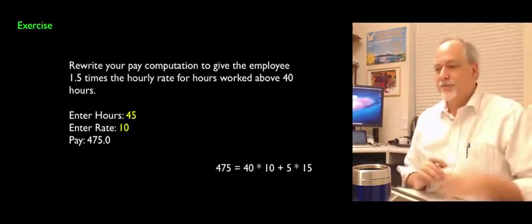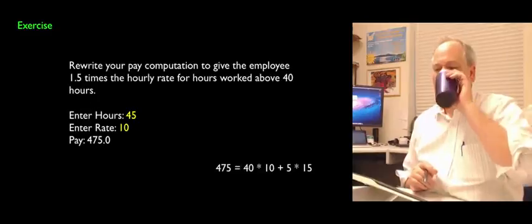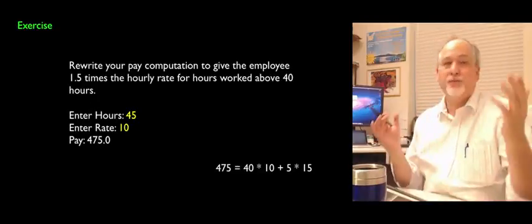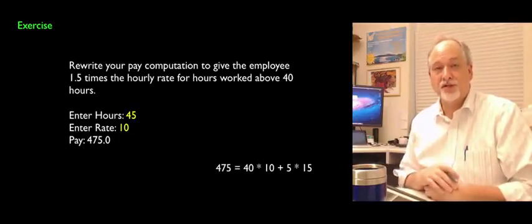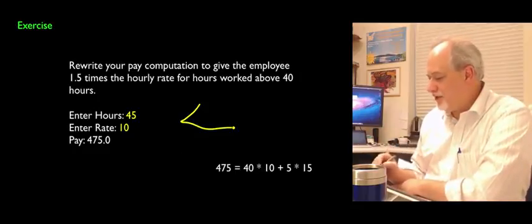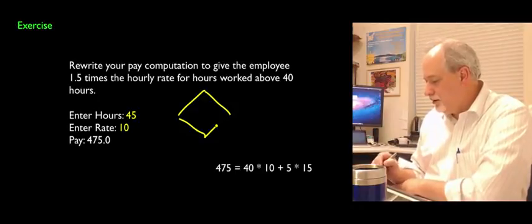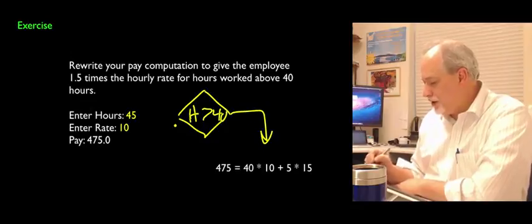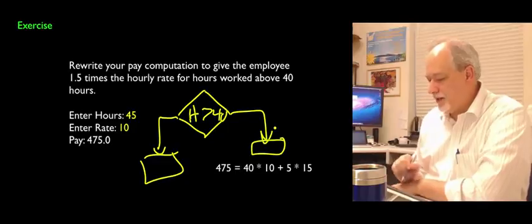So, the classic program to do this is a time and a half for overtime pay. So you get some pay rate like $10 an hour for your first 40 hours, and then you get 15 for any hours above it. So you have to sort of say, let me draw that picture a little better. Hours greater than 40, you're going to do one thing, and if hours are less than 40, you're going to do another thing. So you have two pay calculations.